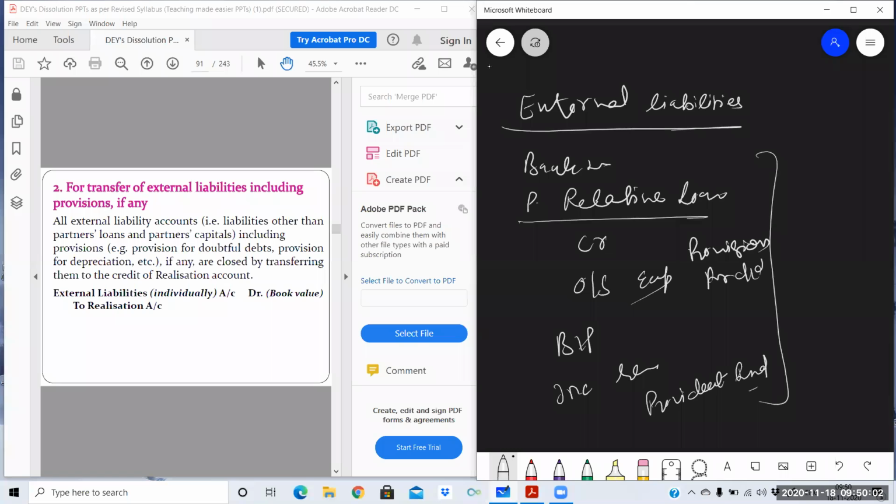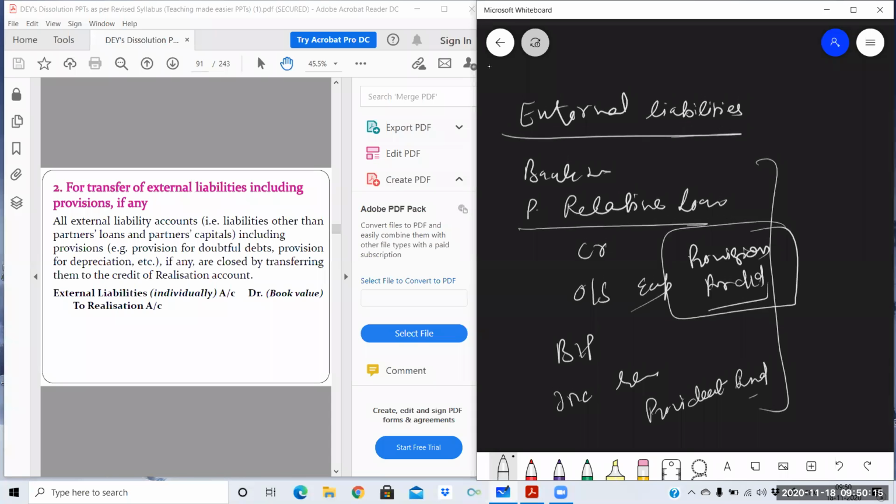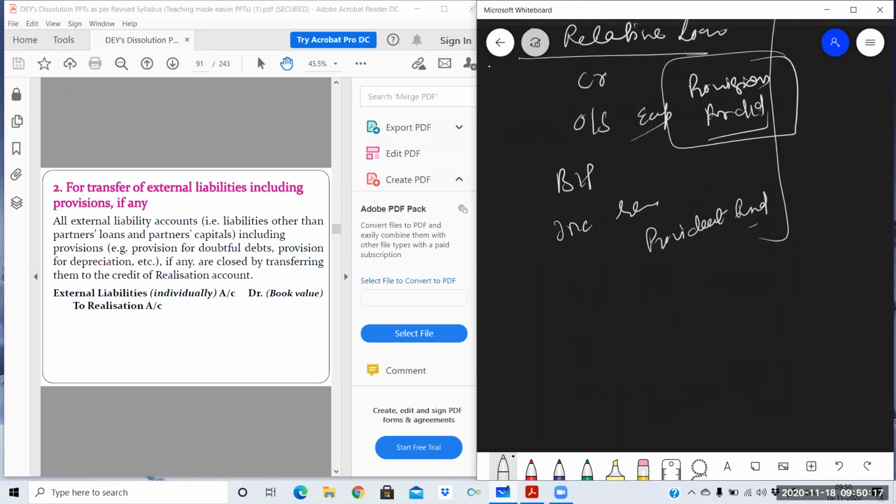Provision for doubtful debts will also be transferred because it is a liability. It is a liability, but we need not pay it. So it will also be transferred and its account will be closed. When we transfer all these things, all these are on the liability side of the balance sheet. It means all these have credit balance, so all these are credited. So we need to close this account.